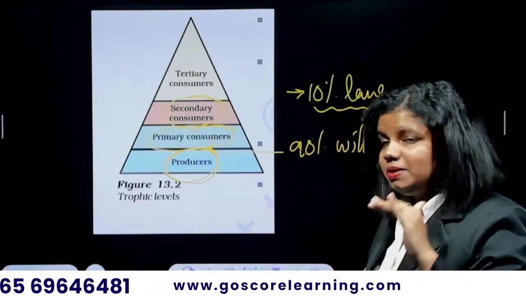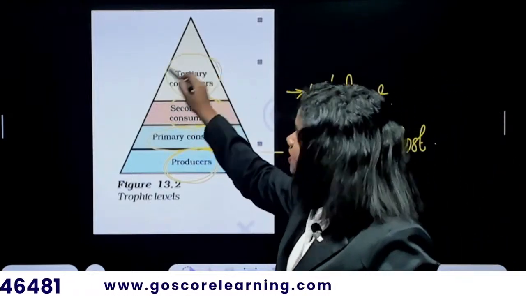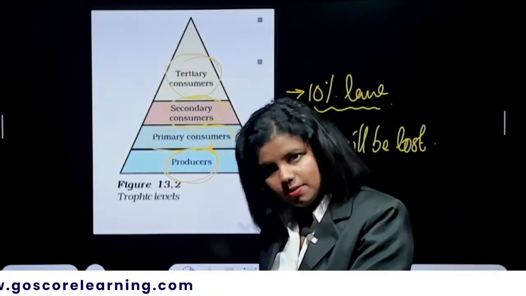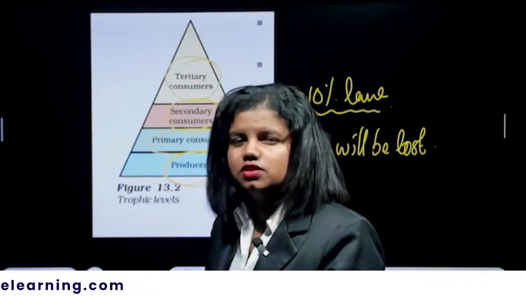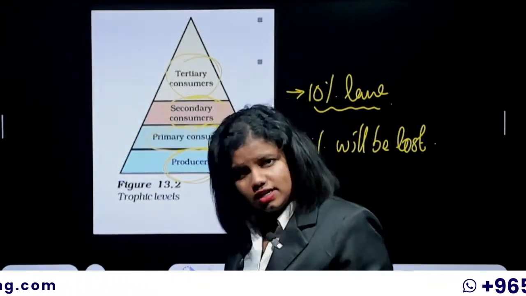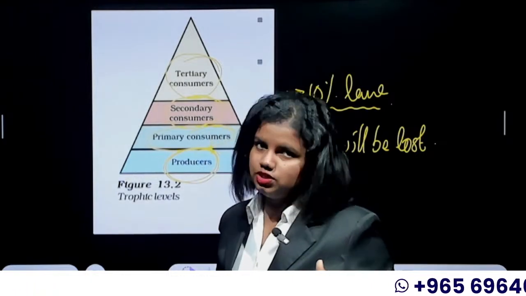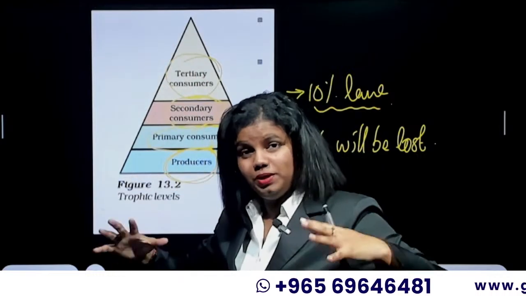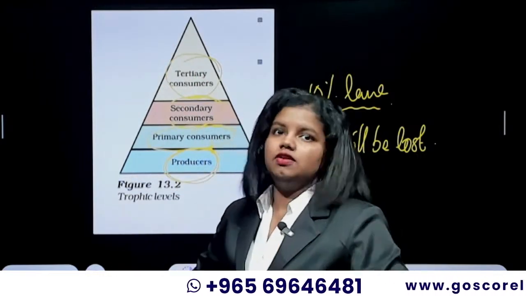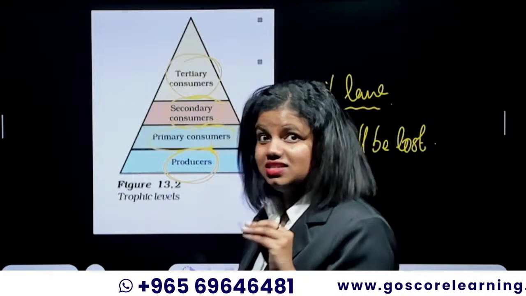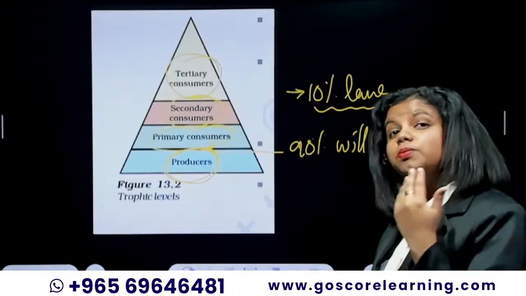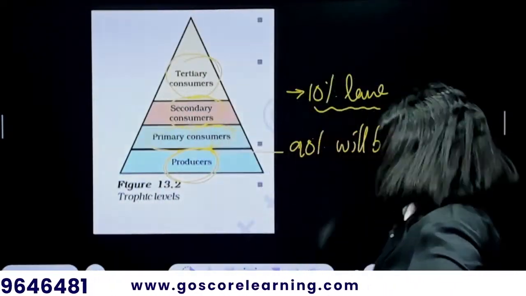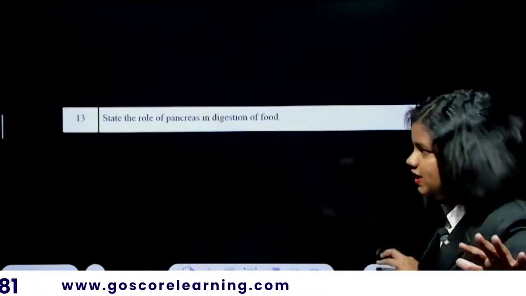So by the time energy reaches the tertiary consumer, the amount of energy available would be very low, negligible, almost equal to zero. That won't be enough for another trophic level to be sustained in an environment. That's the reason why it's impossible to maintain more than 4 trophic levels. I hope it's clear. It's just the 10% law, the laws of energy.